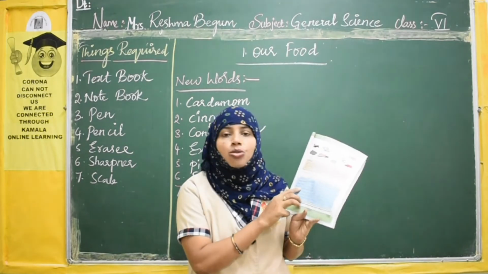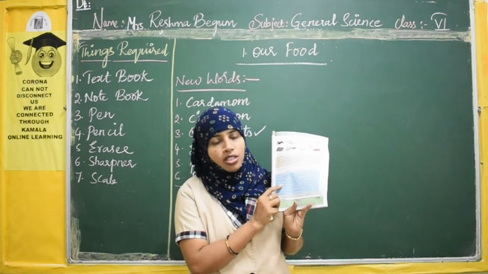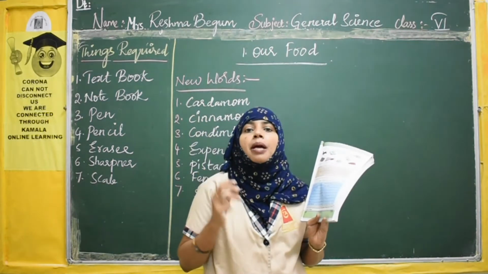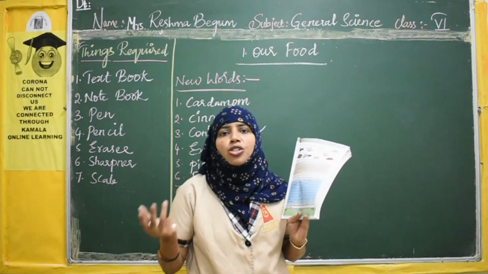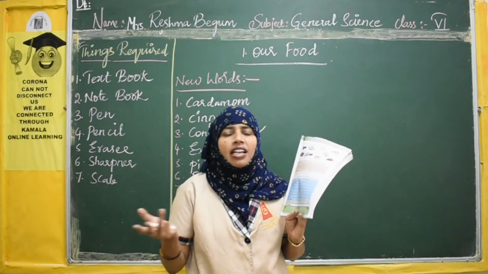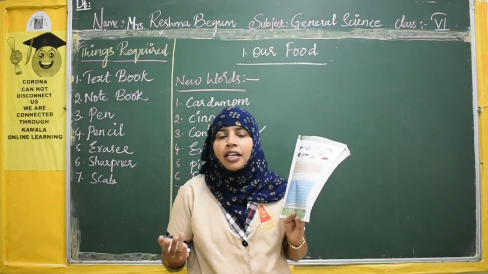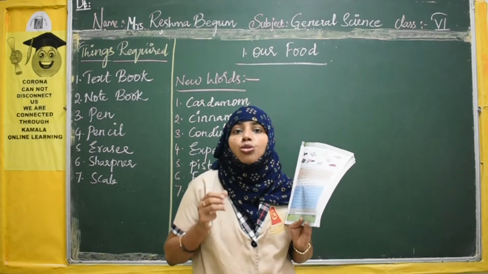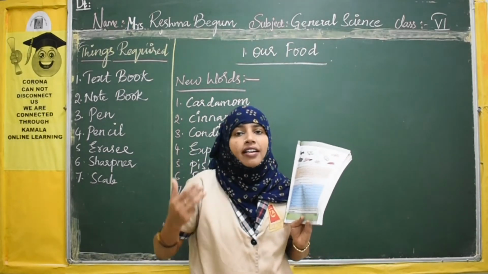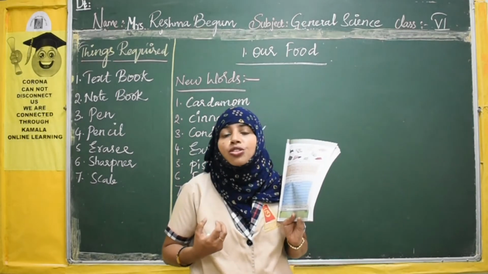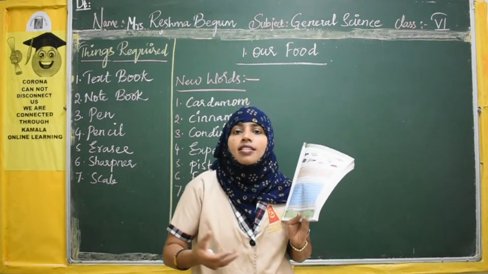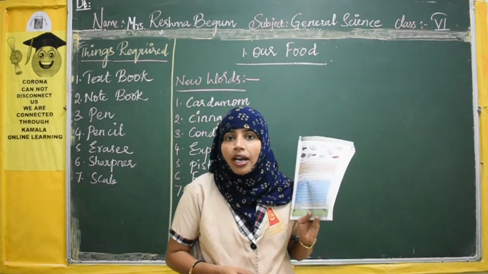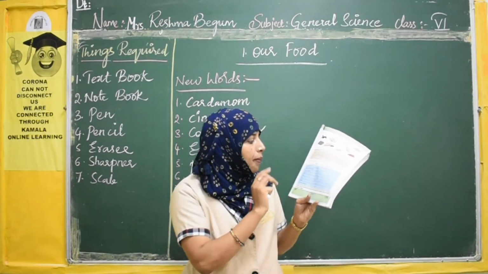Now coming to the next one, sugar cane. Sugar cane everybody knows, right? In sugar cane we consume the stem part. From the stem part normally we get sugar used in sweet dishes, etc., right? So from where is this sugar obtained? This sugar is obtained from sugar cane juice, okay? In factories they extract this juice from sugar cane and process it. After processing you get the crystals of sugar we consume daily, okay? So the sugar cane stem part is used.